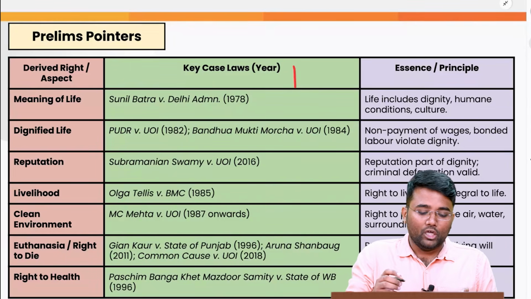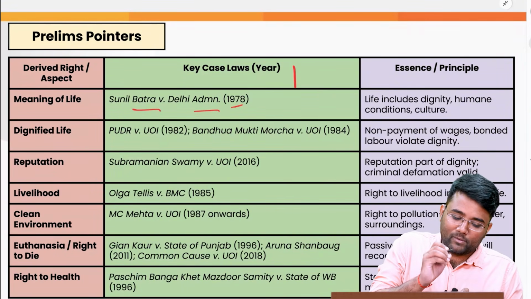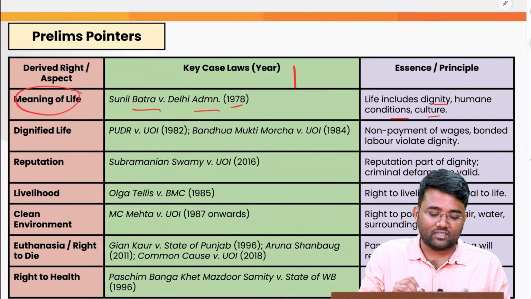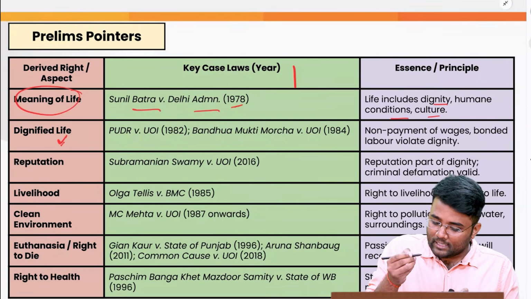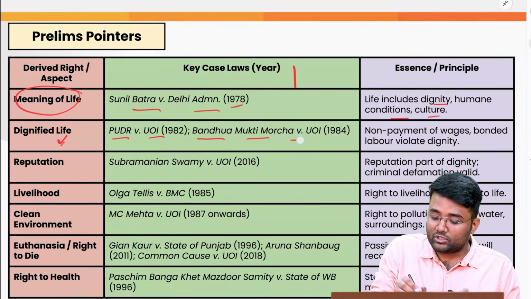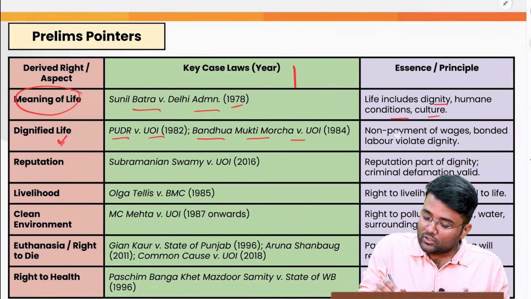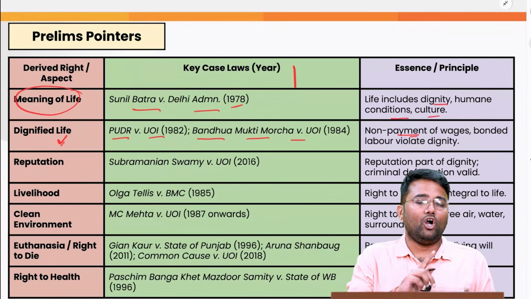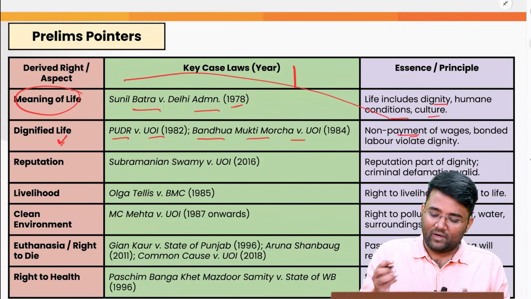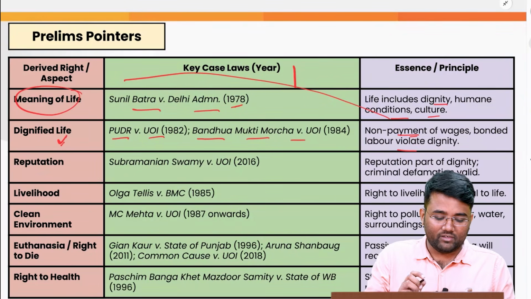In Sunil Batra versus Delhi Administration 1978, the Supreme Court said that the meaning of life includes dignity, humane conditions, and culture. Dignified life was said under PUDR versus Union of India 1982 and Bandhua Mukti Morcha versus Union of India 1984, that if someone is not getting their payment, non-payment of wages shows the violation of Article 21, violation of dignified life. Bonded labor also violates dignity, and again it violates Article 21.